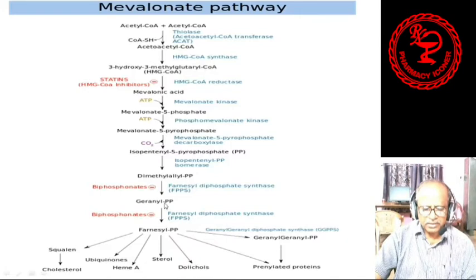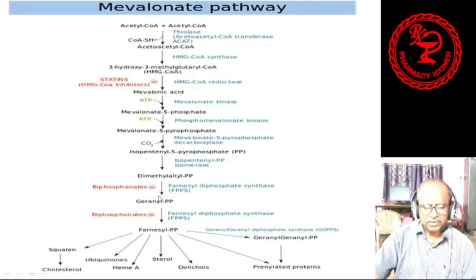Geranyl pyrophosphate has C10 units, meaning 10 carbon atoms. And with the help of farnesyl diphosphate synthase enzyme, farnesyl pyrophosphate is formed.